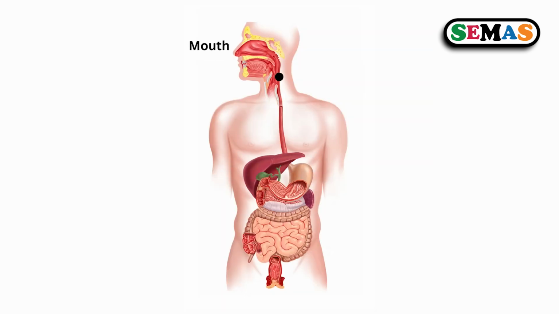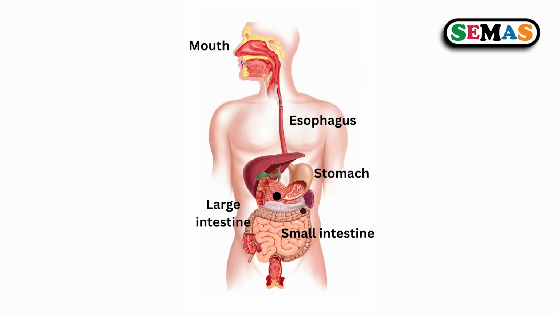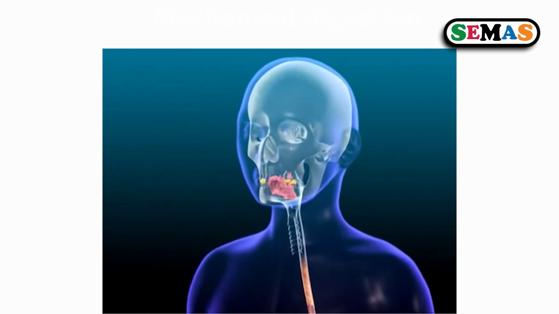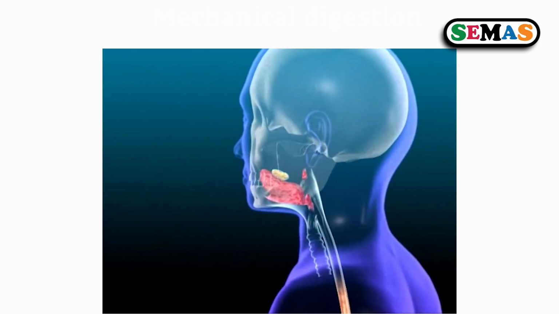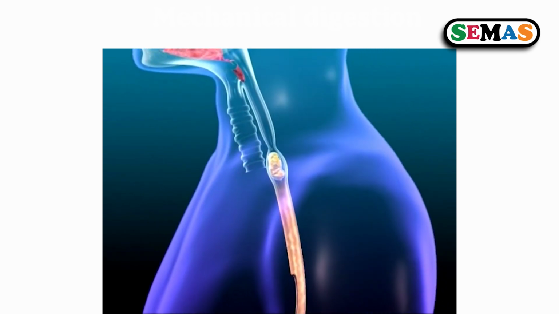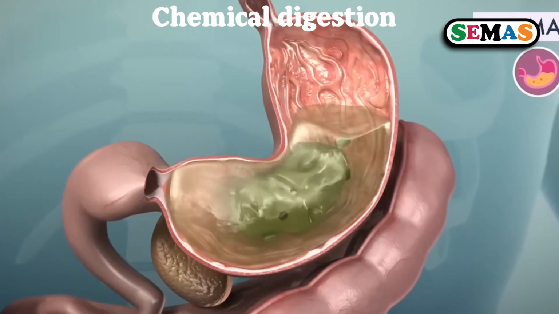Digestion is the process by which food is broken down into small soluble particles that can be absorbed in the bloodstream. As you see that image of the digestive system or the alimentary canal, I hope all parts are visibly clear for you to see. We have two types of digestion. We have mechanical digestion, which is also known as physical digestion. Then we also have chemical digestion.